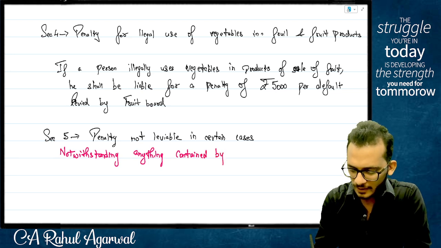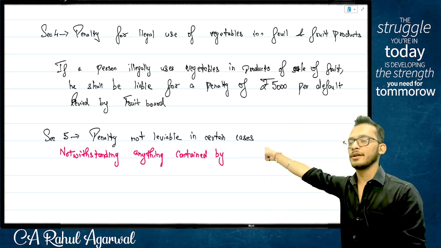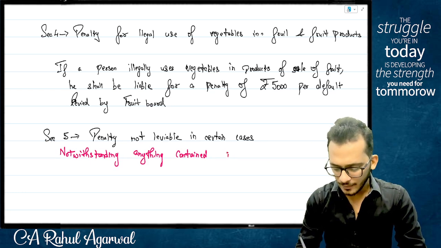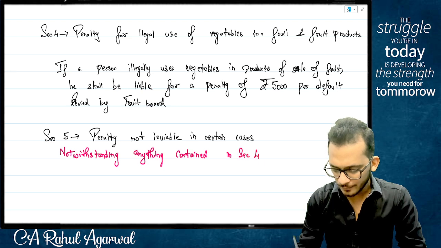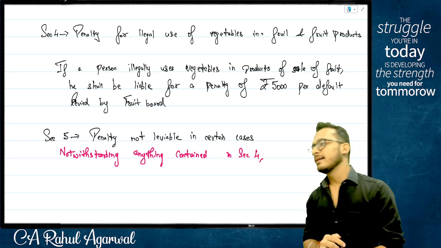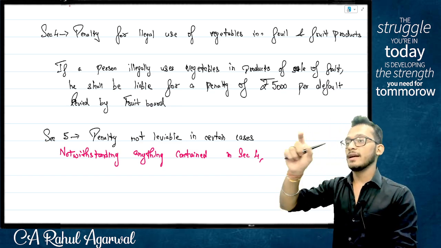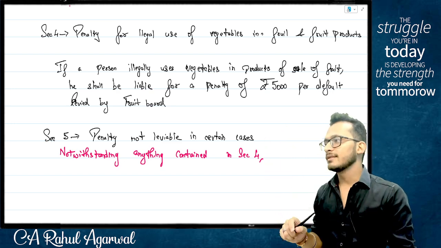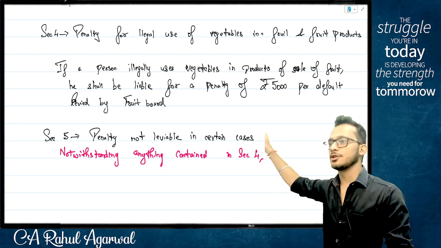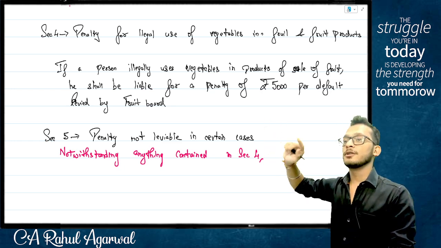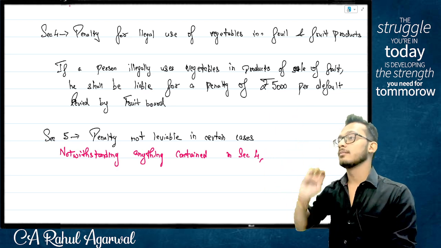People, what am I trying to override? Am I trying to override every section or am I trying to override only 4? So I will say notwithstanding anything contained in section 4. Now here is where the game starts, people. When you use the word notwithstanding, you also need to define how much notwithstanding do you want to go. You have an option to notwithstand against one section. You have an option to notwithstand against one chapter. You have an option to notwithstand against any act itself.